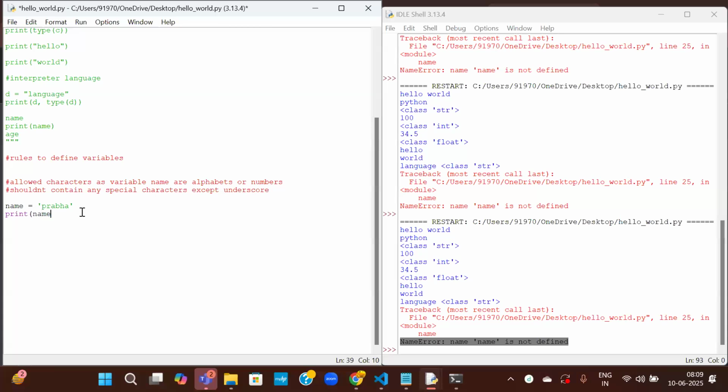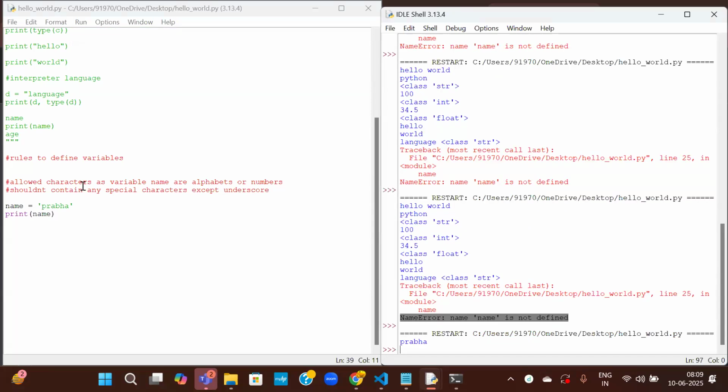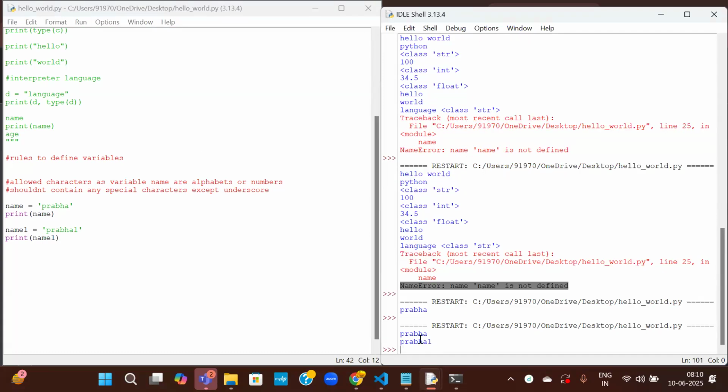We can print this: print name. Okay. Now name1 also you can write. Name1 equal to the same value, I'll provide with one. Okay. Print name1. So name and name1 both are printed. Name1 I have given Prabha1. This is good. Now I want to write it as 1name. Let us see if that is possible or not.